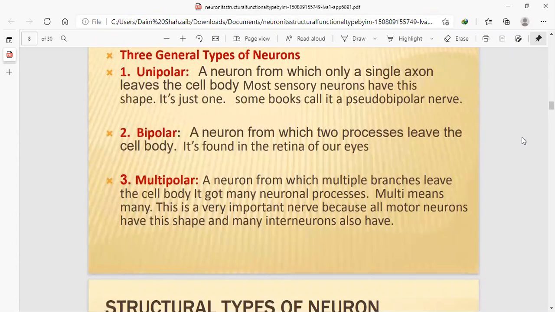A bipolar nerve has one cell body, one dendrite, one axon attached to the other cell body. But in multipolar, there are different branches that extend from one neuron to another, and you may say it is a chain of network, like a full web.